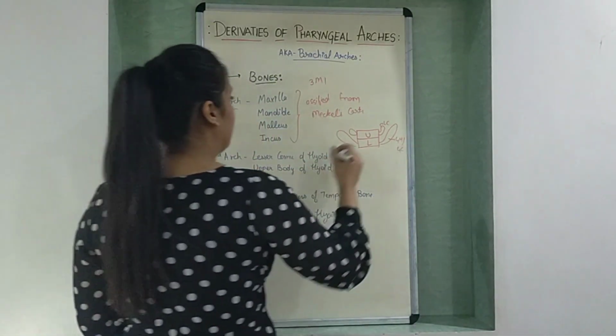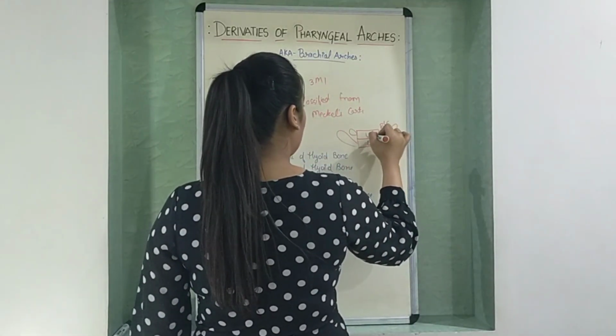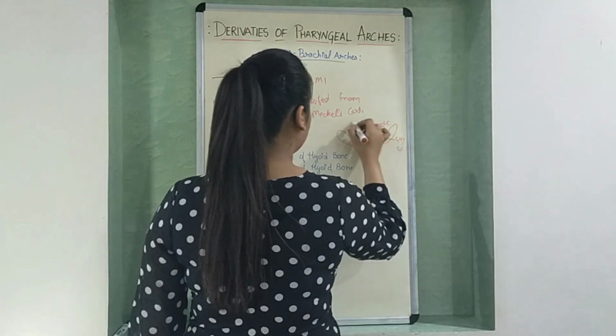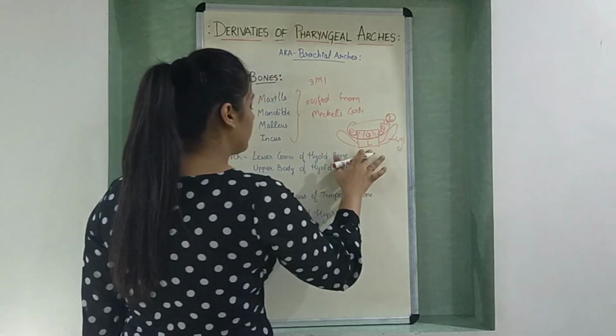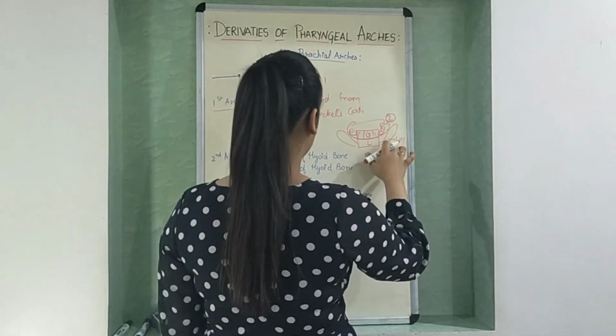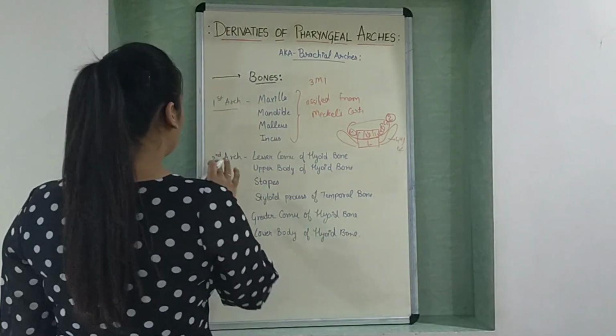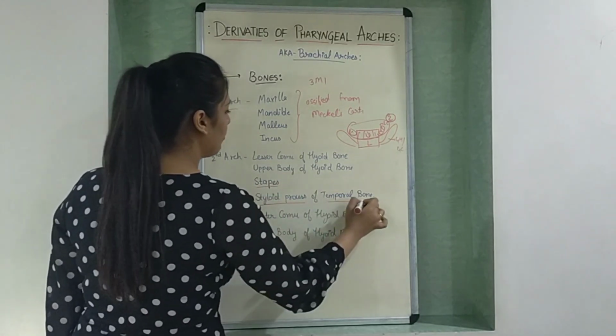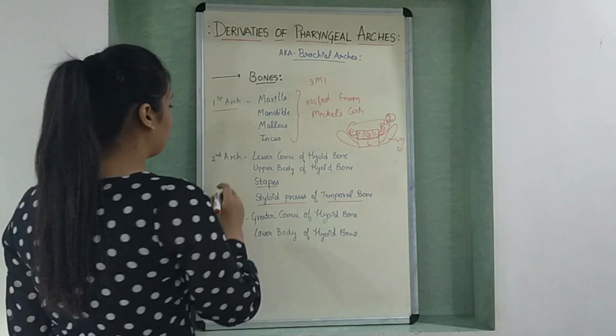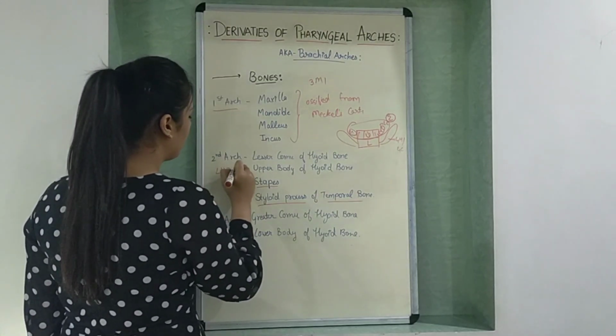So the lesser cornu and upper body is derived from the second arch, whereas the lower body and greater horn is derived from the third arch. Also, second arch derives stapes and styloid process of temporal bone. This can be remembered as LUSS.